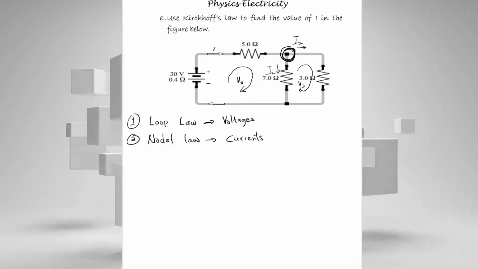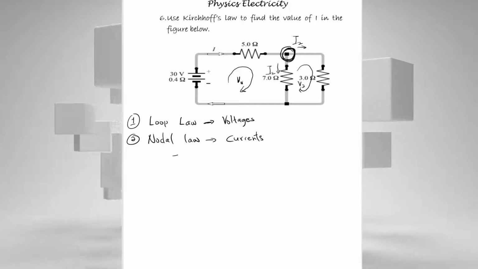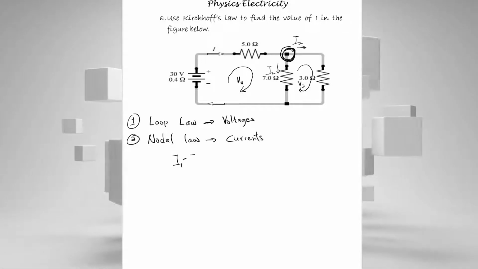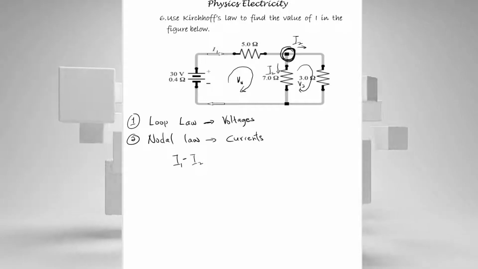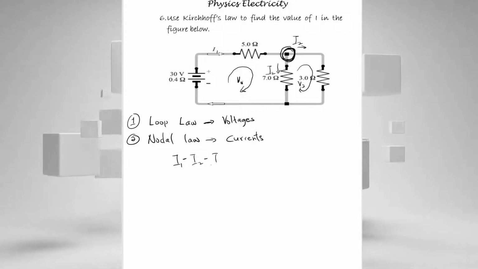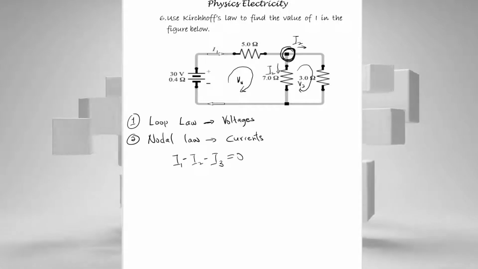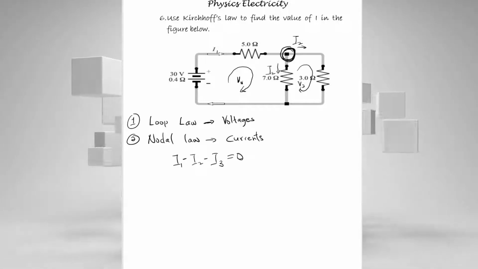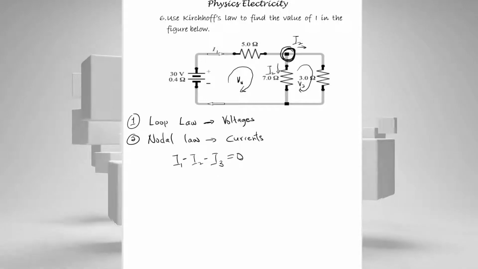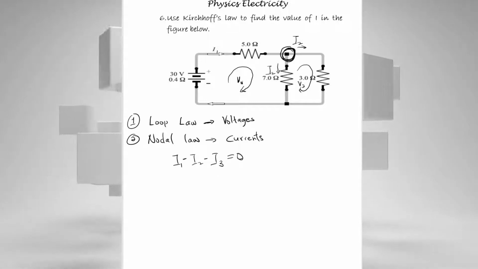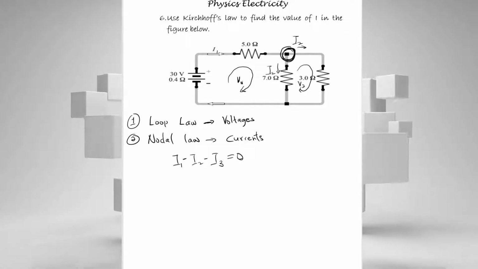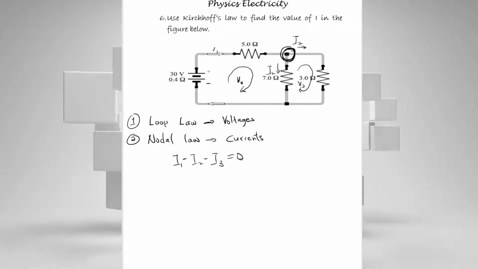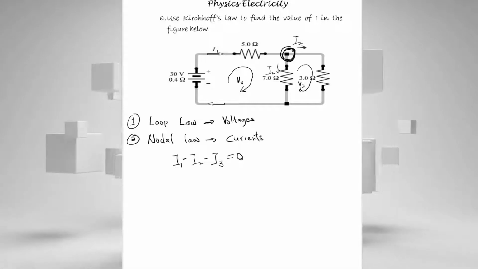So what that invariably means is that I1 minus I2 minus I3 is equal to 0. Or we can say I1 is equal to I2 plus I3. So the algebraic sum of currents in a node is equal to 0. That is Kirchhoff's nodal law. Loop law relates to voltages, and nodal law relates to currents.